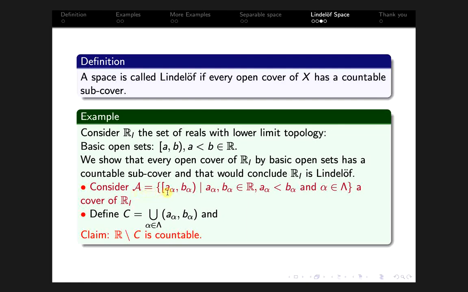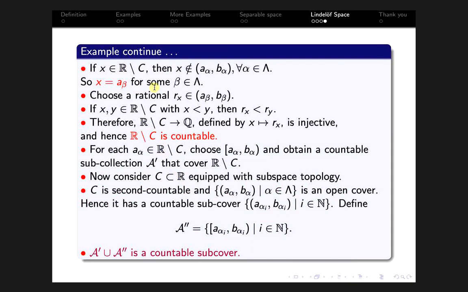A is a cover of R, so x belonging to R implies x belongs to [a_alpha, b_alpha) for some alpha. But we have seen that x is not in the open interval (a_alpha, b_alpha) for any alpha, therefore x should be equal to a_beta for some beta in the index set lambda.